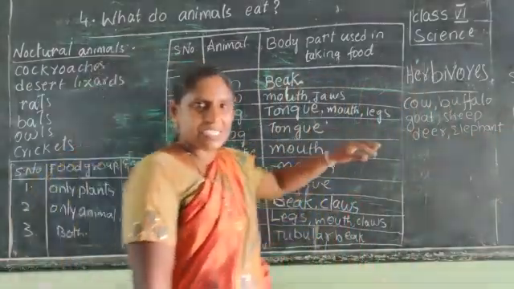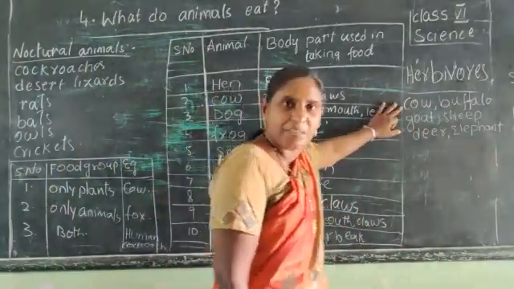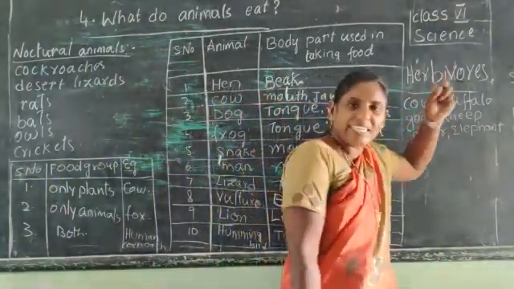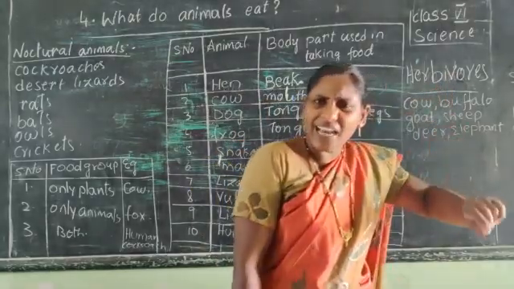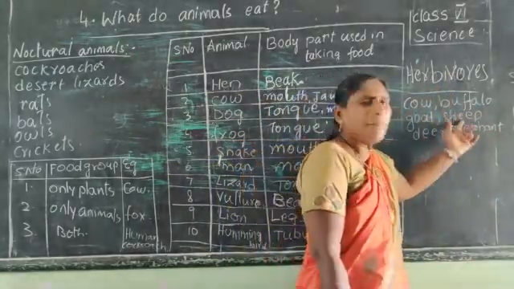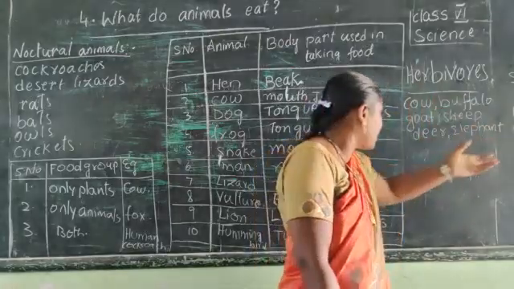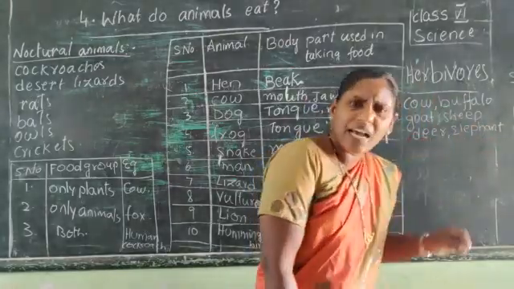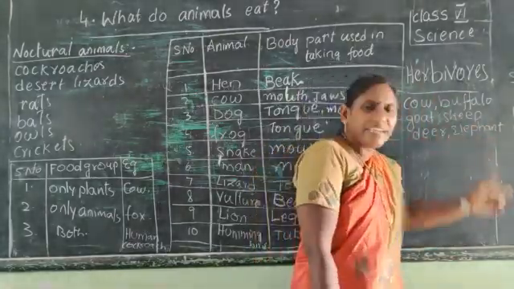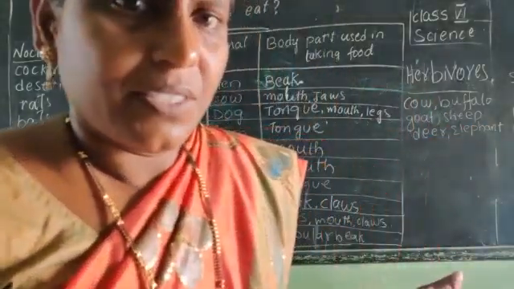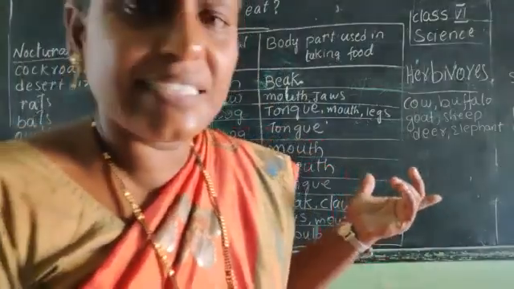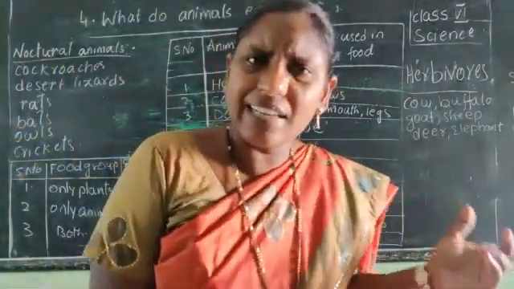Cow eats only grass and plants. Buffalo eats only grass and plants. Goat eats only grass and plants. Sheep eats only grass and plants. Deer eats only grass and plants. Elephant eats grass and plants. They don't eat anything else except plants and grass.